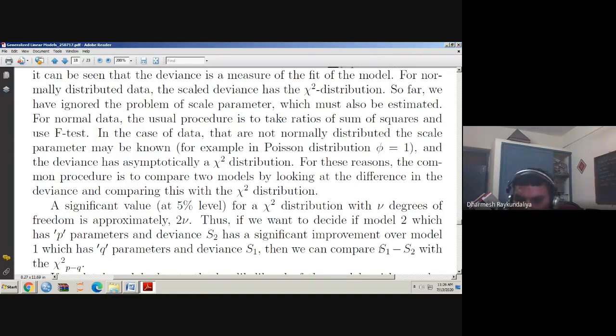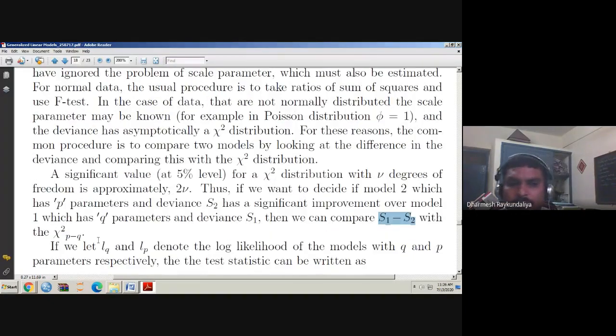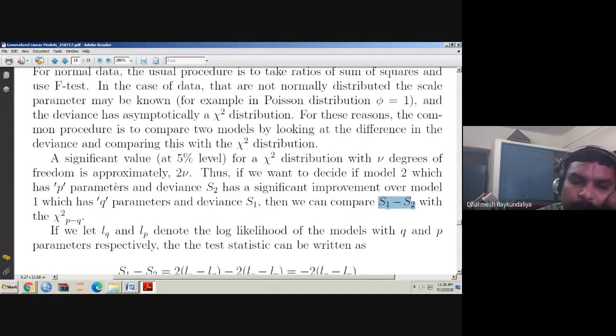That is how it is written, S1 minus S2. Because S1 is a deviance and S2 is also a deviance, both having a chi-square distribution, the difference is again a chi-square. And what is the degree of freedom? It is the difference between the degrees of freedom of model 2 and model 1, that is P minus Q. Getting my point?